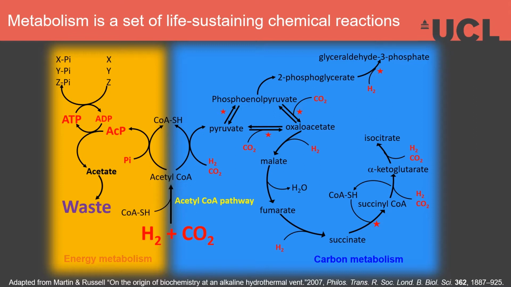These organisms can thrive off H2 and CO2 alone, and as you can see here, it goes up here to the acetyl-CoA pathway to form acetyl-CoA. This goes to the right to carbon metabolism and to the left to energy metabolism, where they form acetyl phosphate, and this can in turn phosphorylate ADP to form ATP, which can then go on to perform all its key reactions.